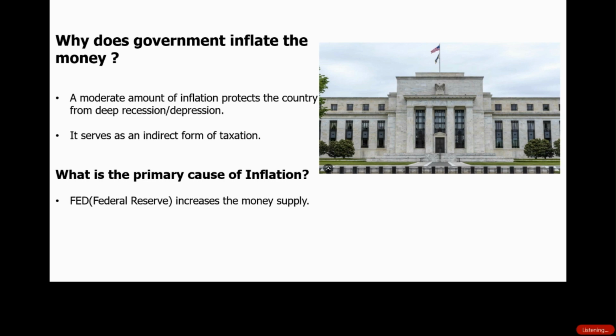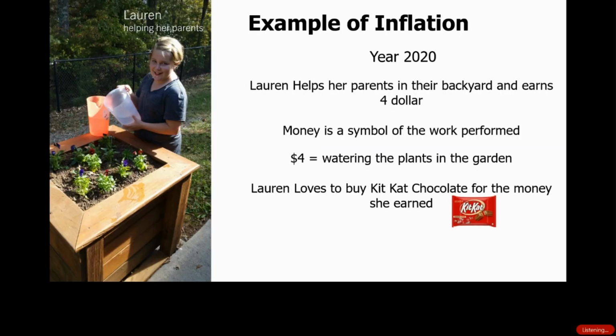But the main thing that you need to understand is that inflation occurs because the federal government increases the supply of money. So let me give you a quick example. Let's assume we have a kid here named Lauren and she loves chocolates. And because she loves chocolates, she is going to do some chores, helping her parents, so she can get some money and go buy the chocolate.